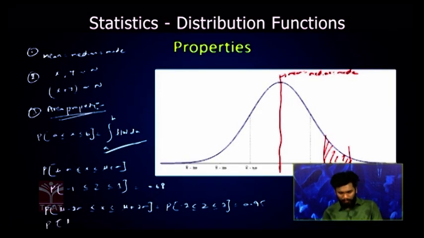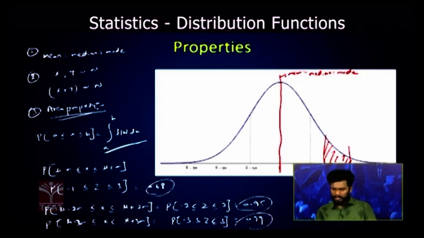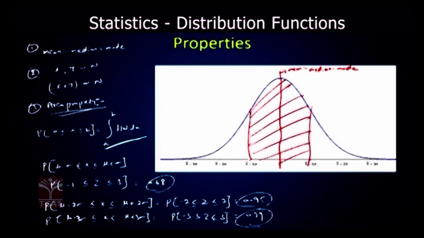Probability of mu minus 3 sigma less than or equal to x less than or equal to mu plus 3 sigma, which is equal to probability of minus 3 less than or equal to z less than or equal to 3, which is equal to 0.99. So what are these values representing? When you draw limits from x bar minus 1 sigma to x bar plus sigma, the area lying under these limits is 68%. That is, the data of the normal distribution lying within the limits x bar minus 1 sigma to x bar plus 1 sigma is 68% of the data.